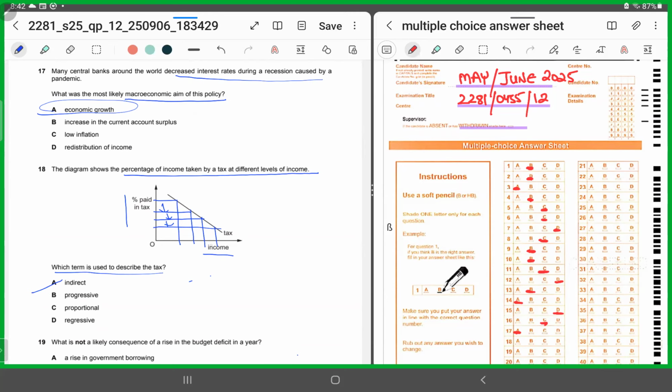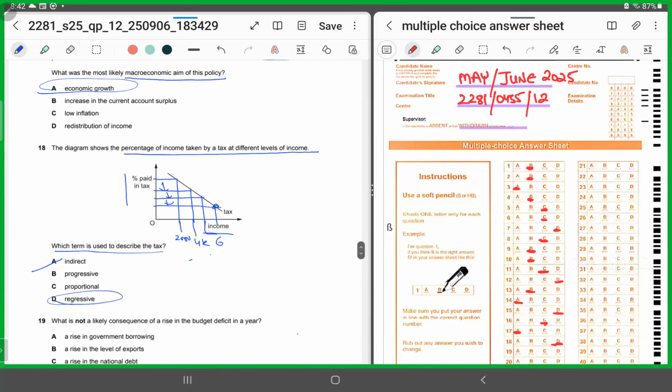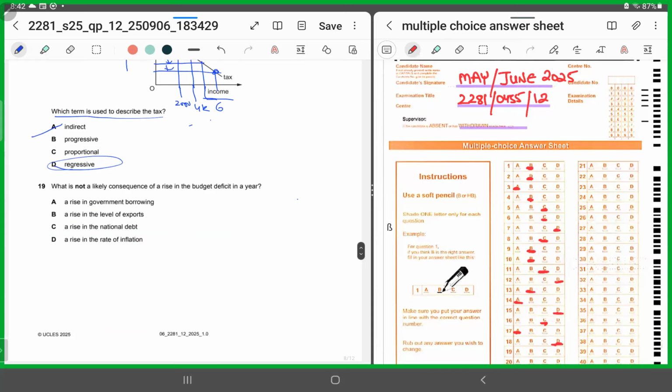Had it been progressive, we should have been taking more proportion as income rises. So see, let's say if this was 2000, now you move to 4000, now you move to 6000. So instead of the tax rate rising, the tax rate is decreasing the proportion. So it's regressive in nature. So for 18, it's D. The diagram itself is very self-explanatory. I hope it's clear.